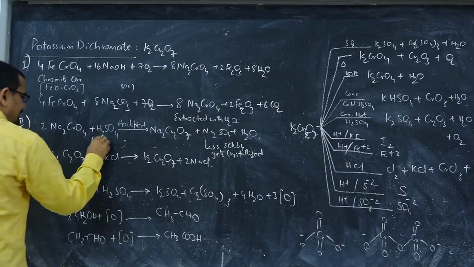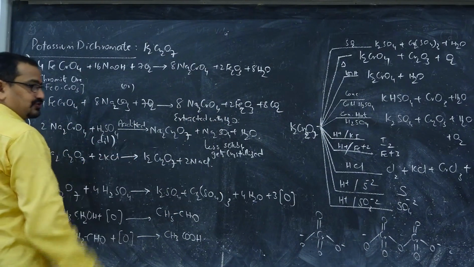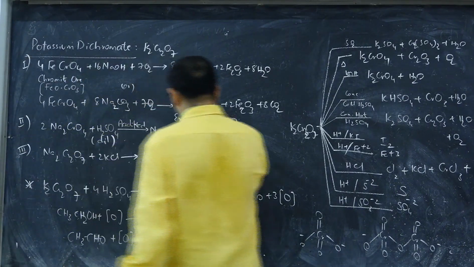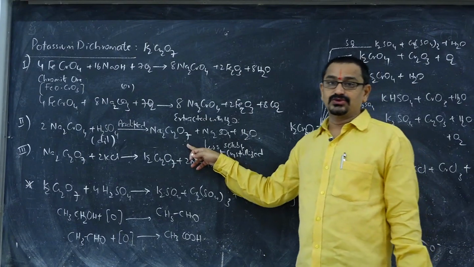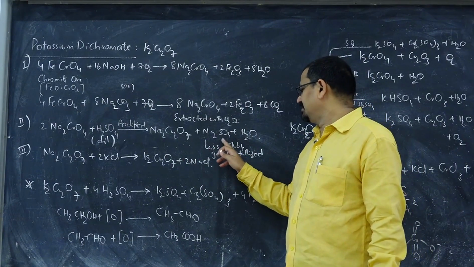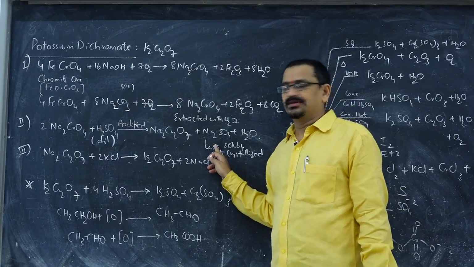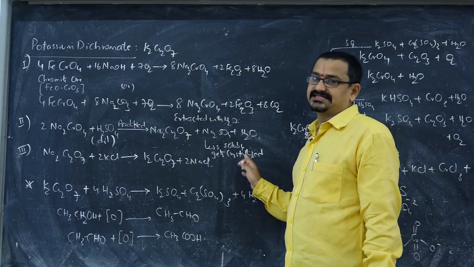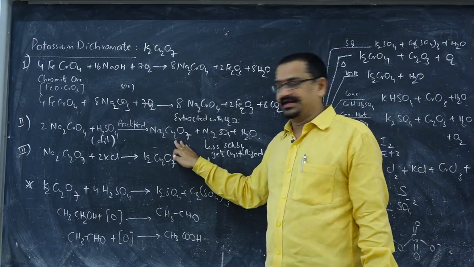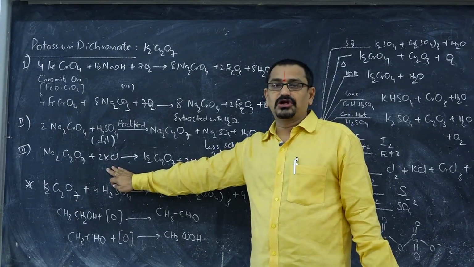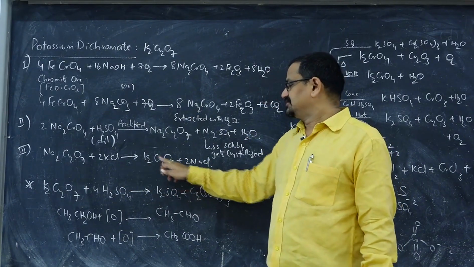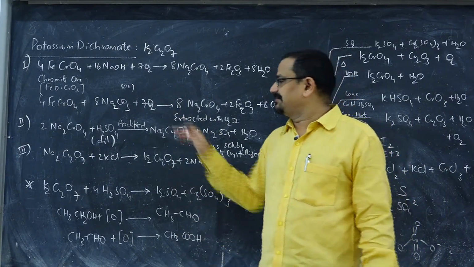It should not be concentrated, it should be dilute sulfuric acid, as a result of which we will get sodium dichromate. And the byproduct is less soluble sodium sulfate. As it is less soluble, it gets crystallized and can be separated by filtration. Now, this sodium dichromate, when treated with potassium chloride, gives our required potassium dichromate. So, in this way, potassium dichromate can be obtained.